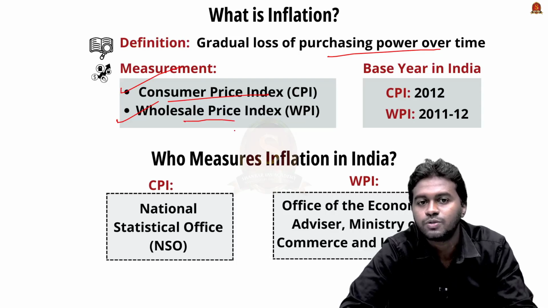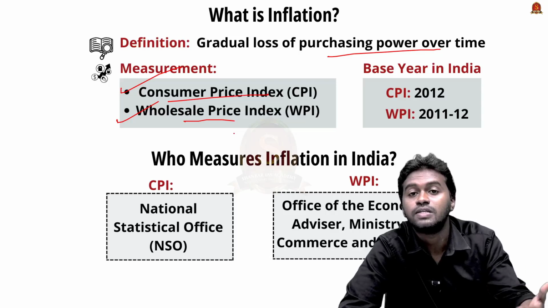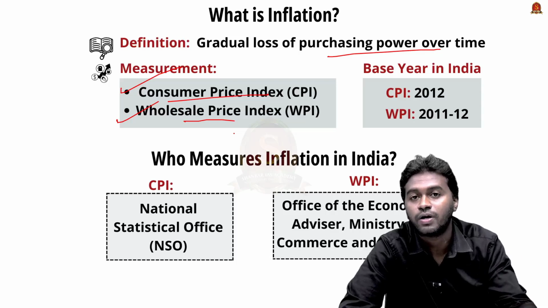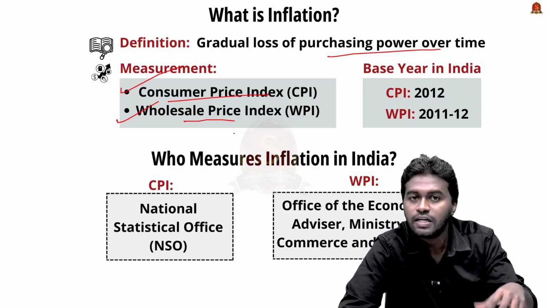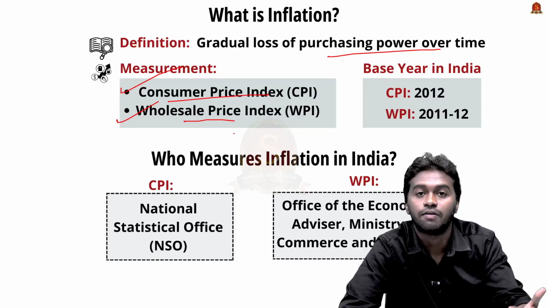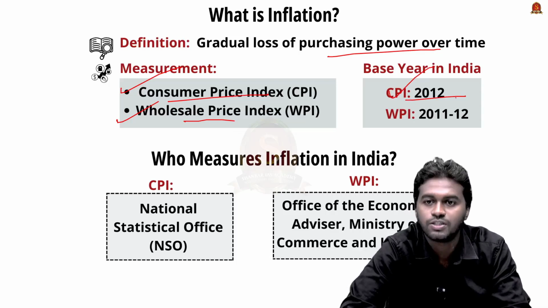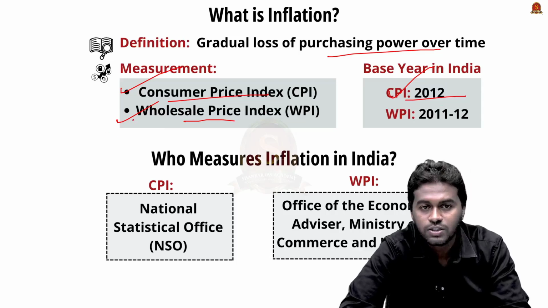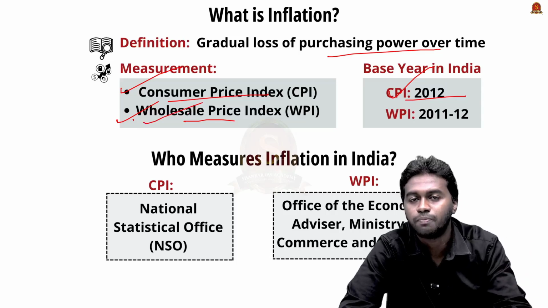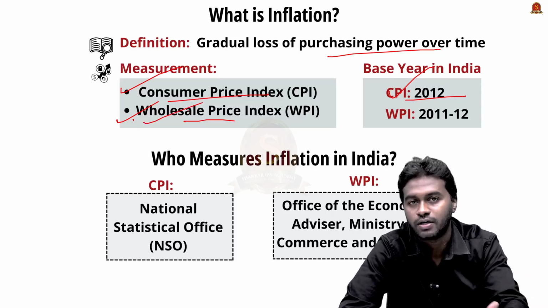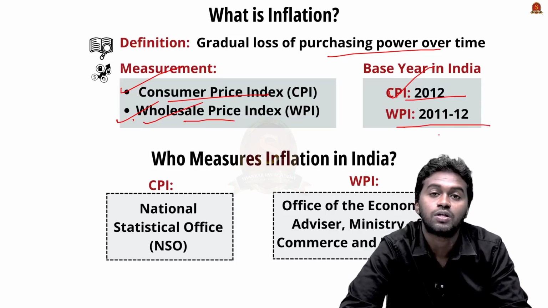The consumer price index will give more accurate data about inflation because it measures the change in prices of commodities which are typically purchased by households. Therefore, it gives more accurate data on how inflation is affecting the daily life of common people. And in India, the base year for calculating the consumer price index is 2012. The next is the wholesale price index, which is used to measure the change in price of commodities before reaching the market. And the base year for calculating the wholesale price index is 2011-12.